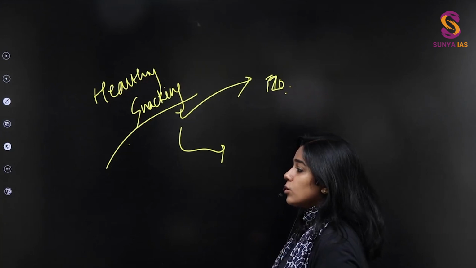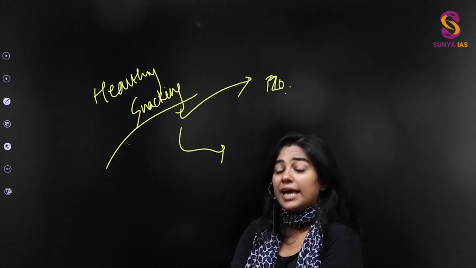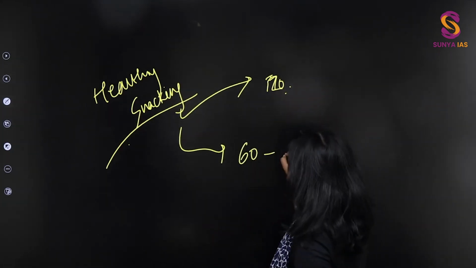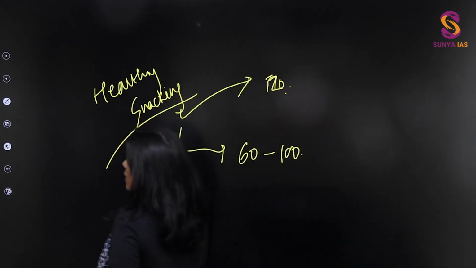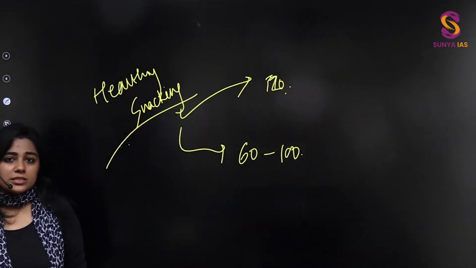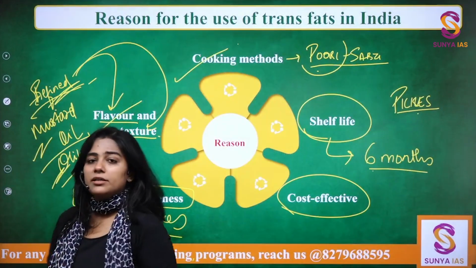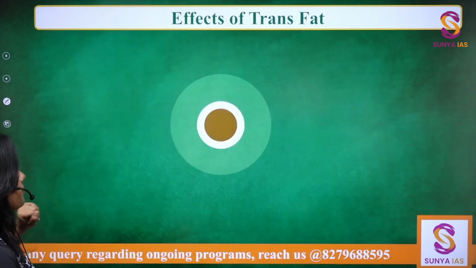The same quantity of chips, when it is in a healthy form, you will get it at 60 rupees or maybe even 100 rupees, that these are air fried or whatever. But that doesn't make a difference. India being a developing country, that doesn't make a difference. You'll anyway end up going for the 10 rupees packet, 20 rupees packet. So that is the reason.